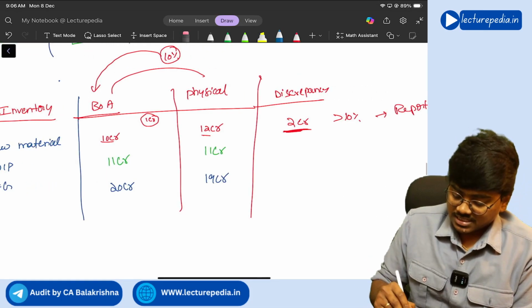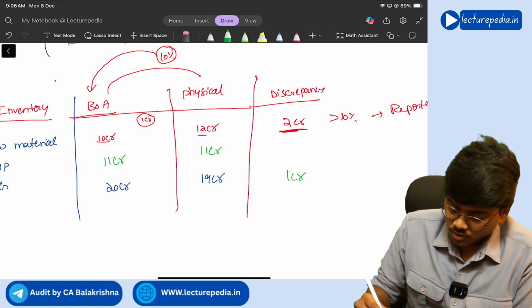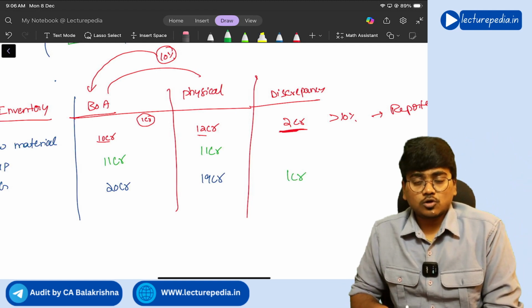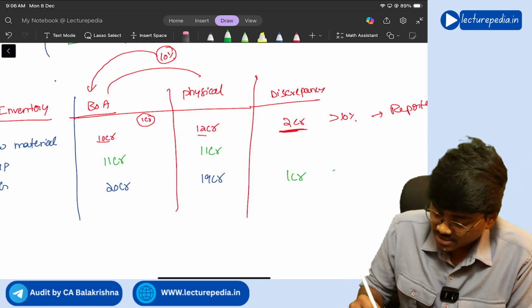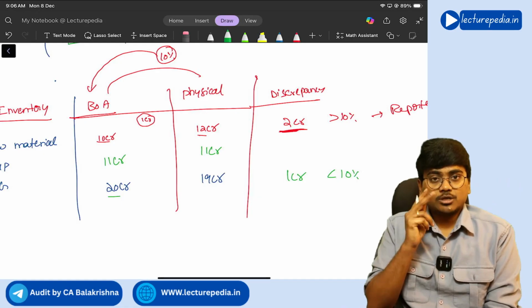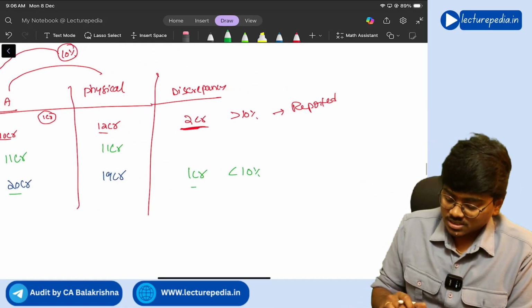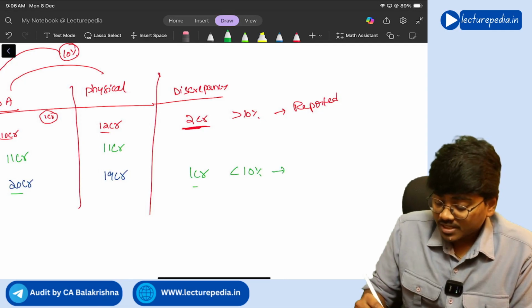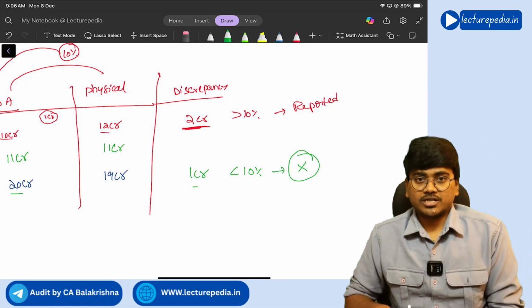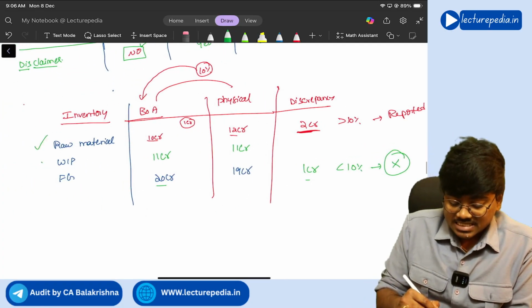Here the difference is 1 crore. Is this a difference of more than 10%? No, this is less than 10%, because 10% of 20 crore becomes 2 crore, but the difference is 1 crore only. So this will not be reported. Understanding? Like this, you have to see class wise.